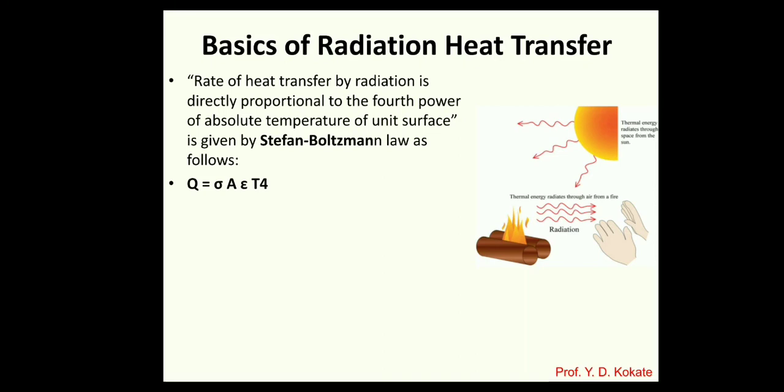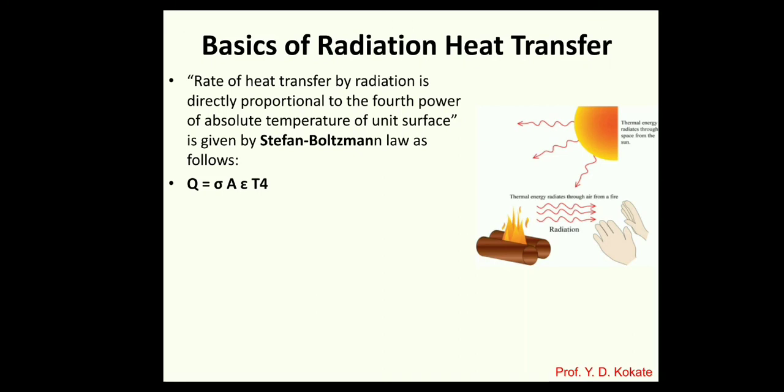Rate of heat transfer by radiation is directly proportional to the fourth power of the absolute temperature of a unit surface. So Q is directly proportional to T raised to 4. And if the surface is not a unit surface area, then we have to take A as the surface area.